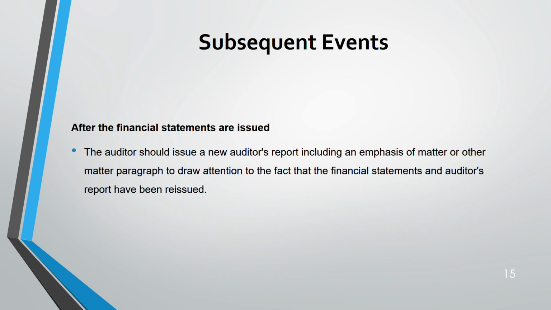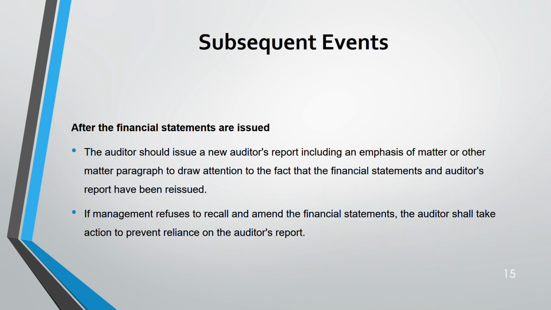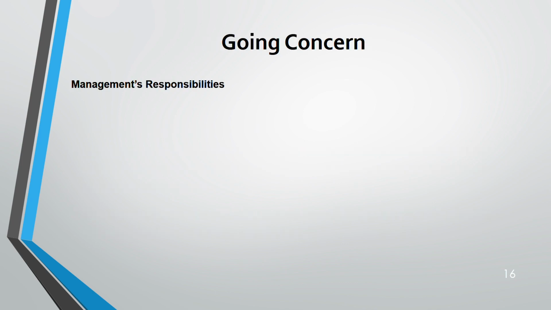Auditor should issue a new auditor's report in this case, and they have to include emphasis of matter or other matter paragraph so that they can draw attention that financial statement and auditor's report has been reissued. And still, if management refuses to recall and amend financial statement after so many warnings, auditor shall take action to prevent reliance on auditor's report, same like the before one. Now, that was auditor's responsibility.